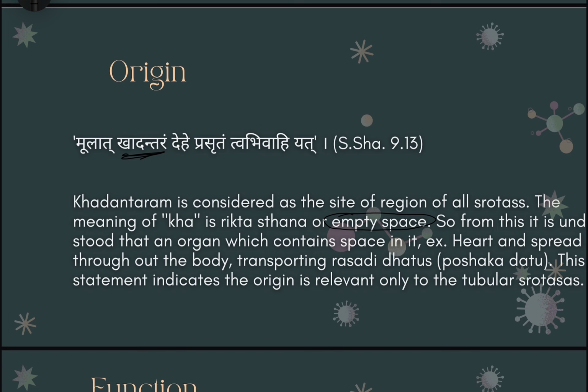For example, if we consider this circle to be empty, just a hypothetical situation, then from here the various Shrotas will have their origin. So it is like that. The mool or the origin, moolat khadantare dehe prasritan tva avivahi yat. That means the origin, the mool of the Shrota is khadantaram. Now khadantaram is comprised of the word kha, where kha means rikta sthan or empty space. So wherever a space is empty, it has the possibility to give rise to the Shrotas.